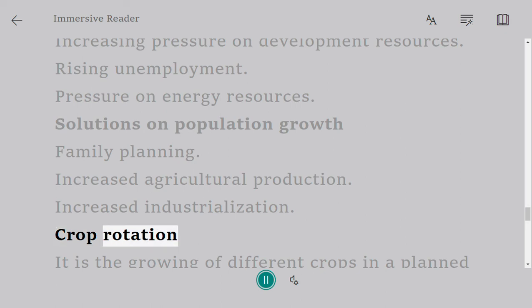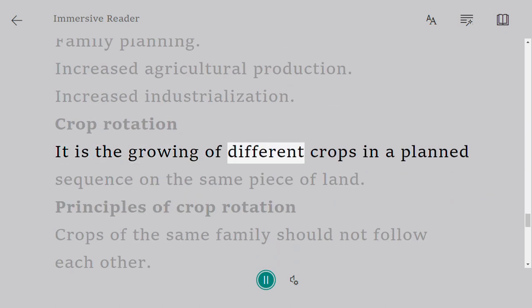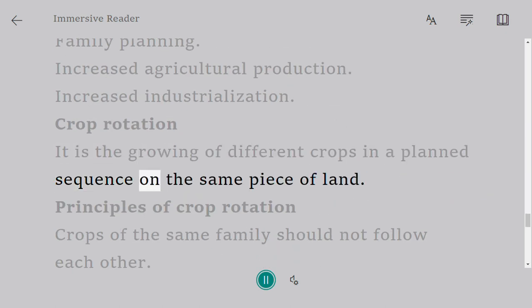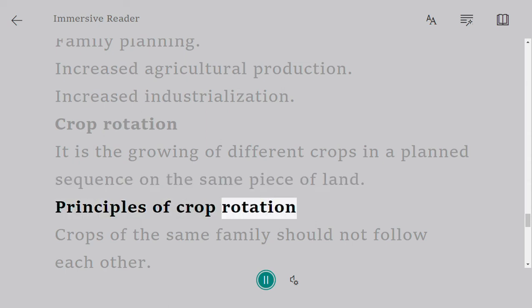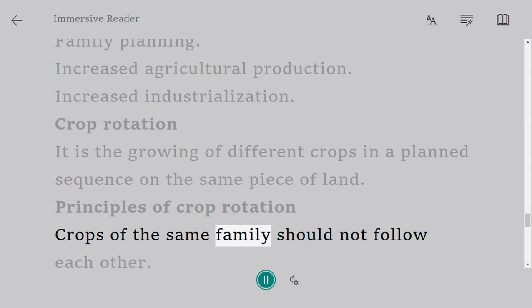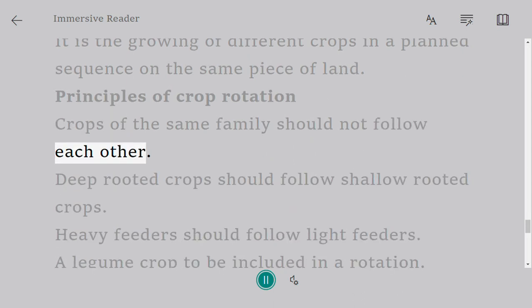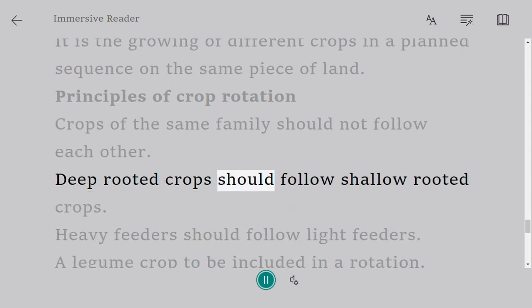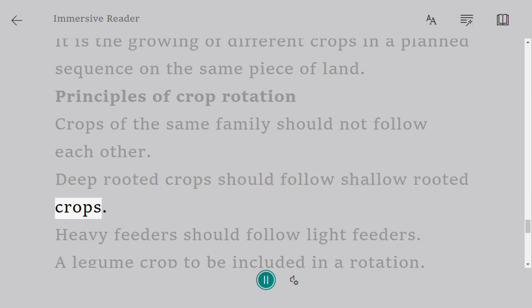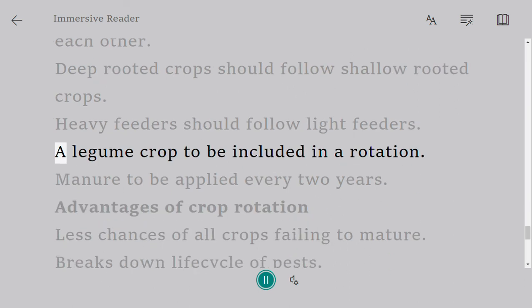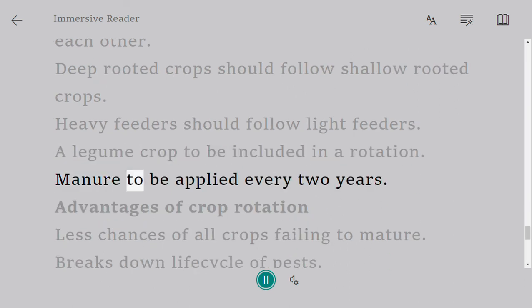Crop rotation. It is the growing of different crops in a planned sequence on the same piece of land. Principles of crop rotation. Crops of the same family should not follow each other. Deep-rooted crops should follow shallow-rooted crops. Heavy feeders should follow light feeders. A legume crop to be included in a rotation. Manure to be applied every 2 years.